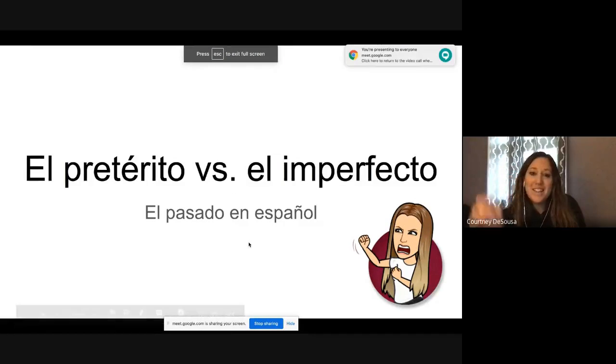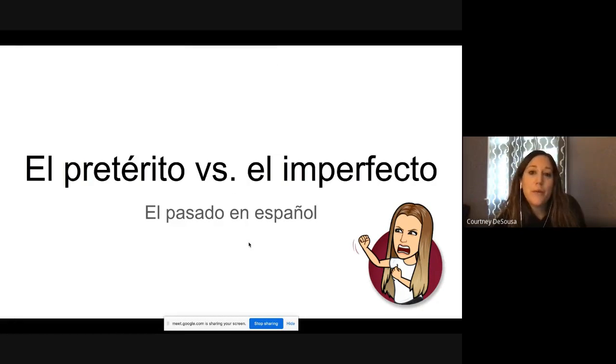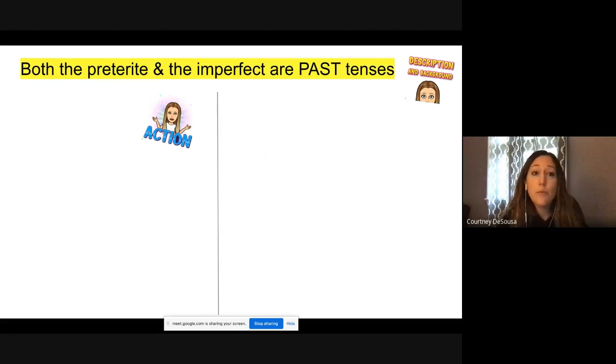Hola, hola. Okay, chicos, this week we're focusing on the differences between using one past tense and the other past tense. El pretérito versus el imperfecto. So both the preterite and the imperfect are past tenses, and I created this chart to help you distinguish between the two. So preterite we did all year up until we started the imperfect. So we'll talk about when we use preterite, when do we use imperfect.